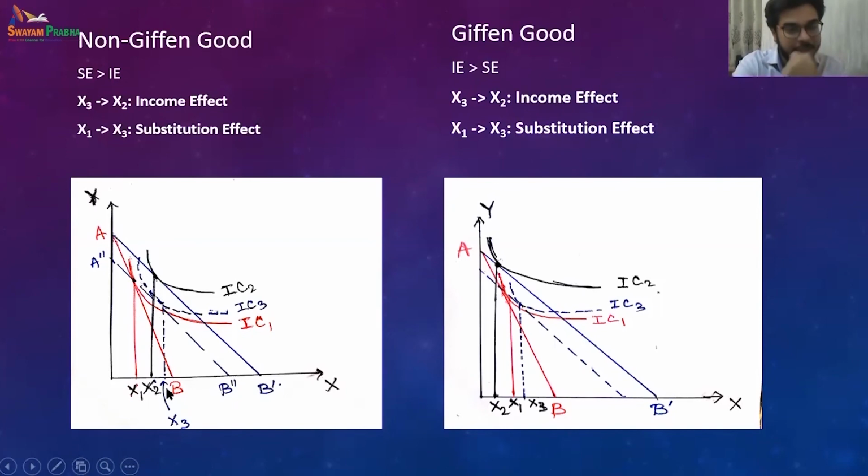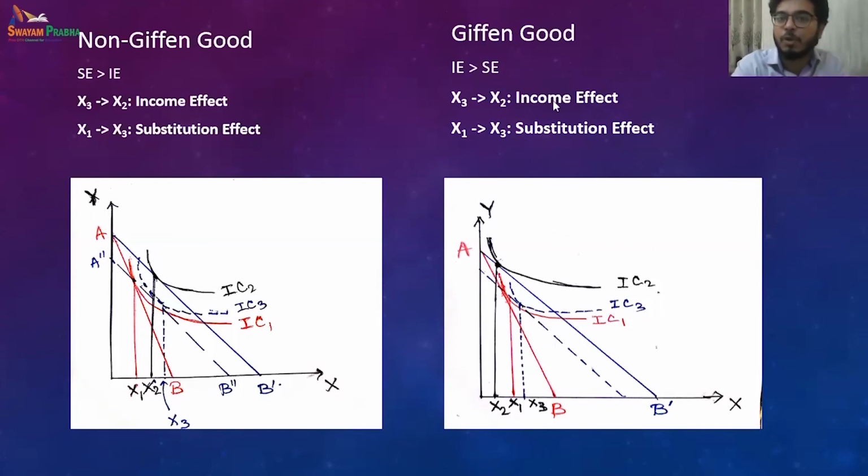Now you see that the income effect, x2 to x3, is smaller than the substitution effect, x1 to x3, and then they will finally end up buying more, x1 to x2, even if the price has fallen, right? And the income effect says, no, you should not buy more. But because the substitution effect is stronger, they are saying, no, you should buy more. Even if the income effect says we should buy less, finally the substitution effect is powerful, so they end up buying more.